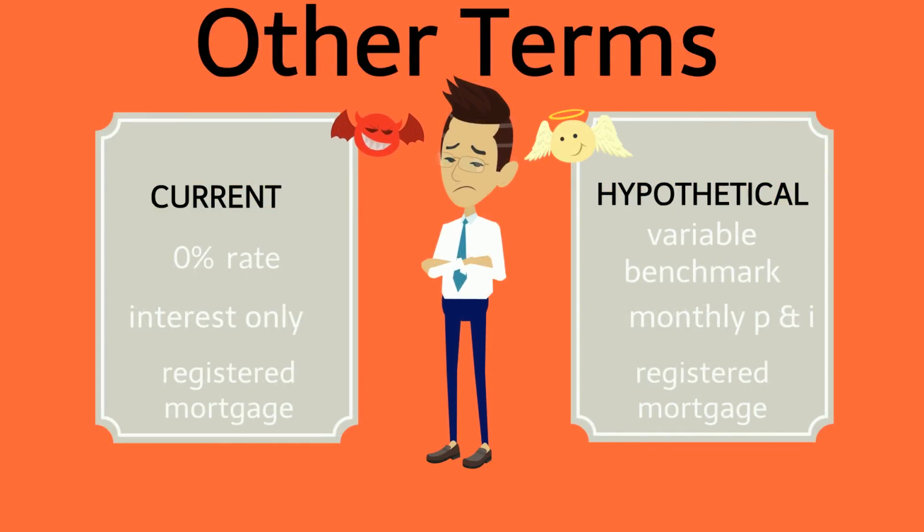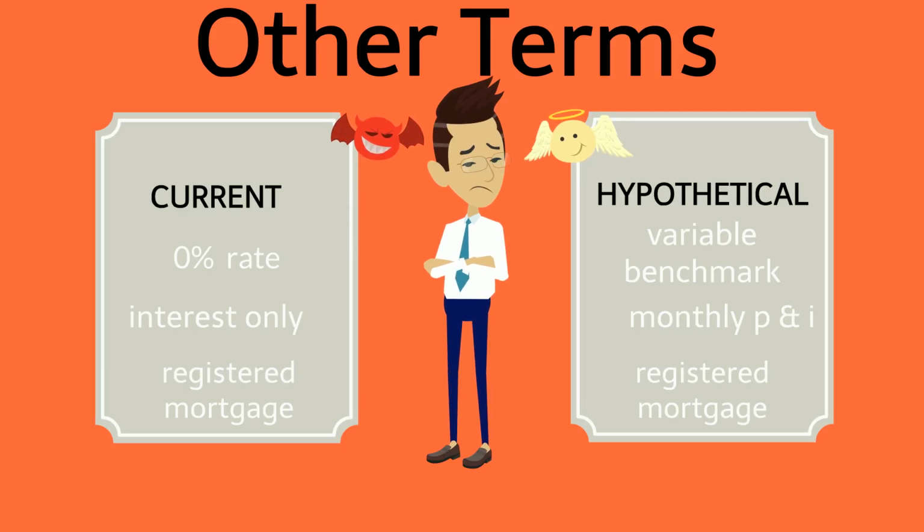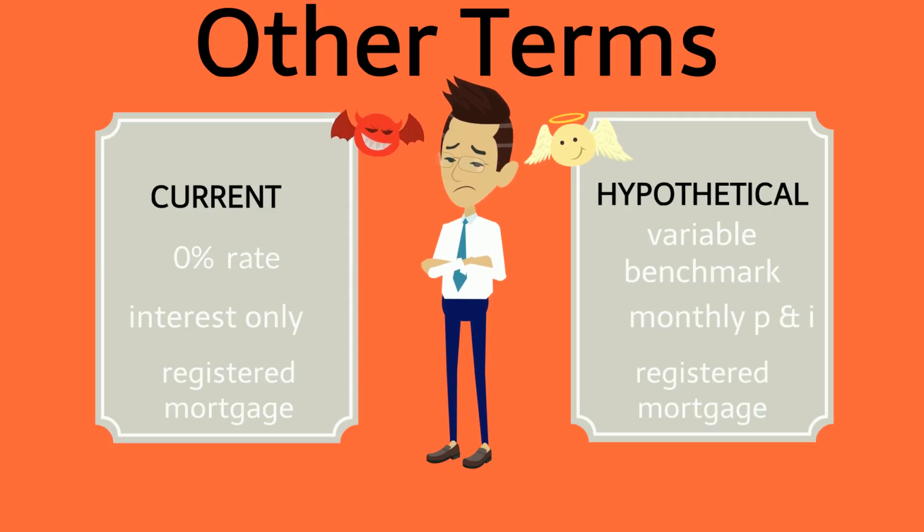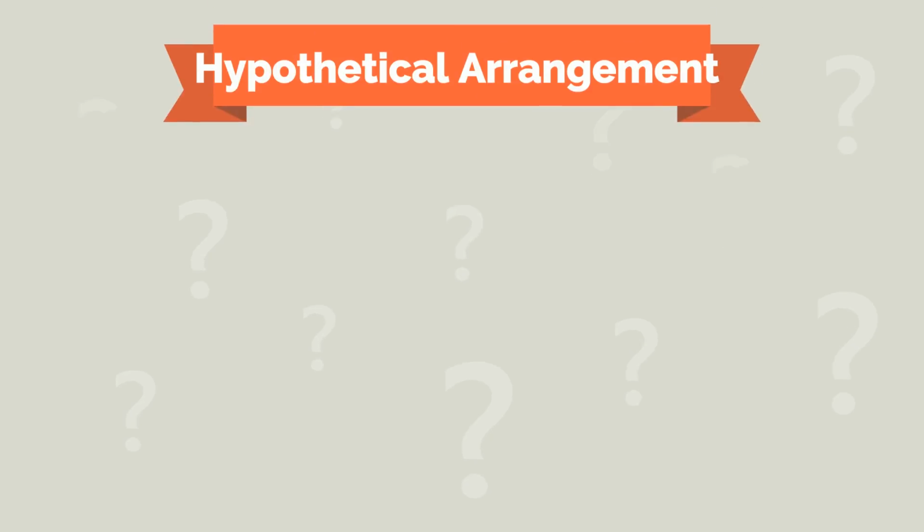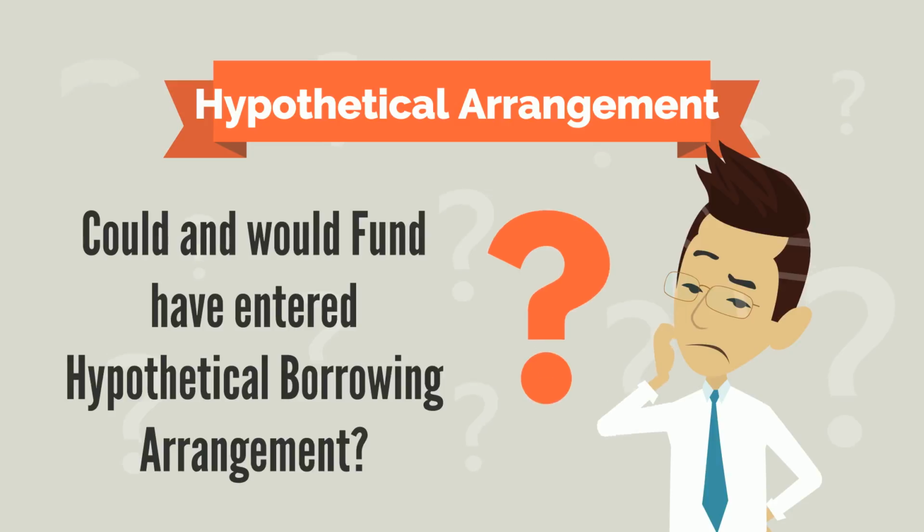The offending arrangement charged no interest and required no repayments of principal, whereas the hypothetical arrangement charged a benchmark interest rate and equal principal and interest repayments. In the example given, the fund had insufficient funds to pay a 30% deposit and would not have been able to afford the principal and interest payments. As such, in that example, the fund could not or would not have been able to enter into the arrangement.